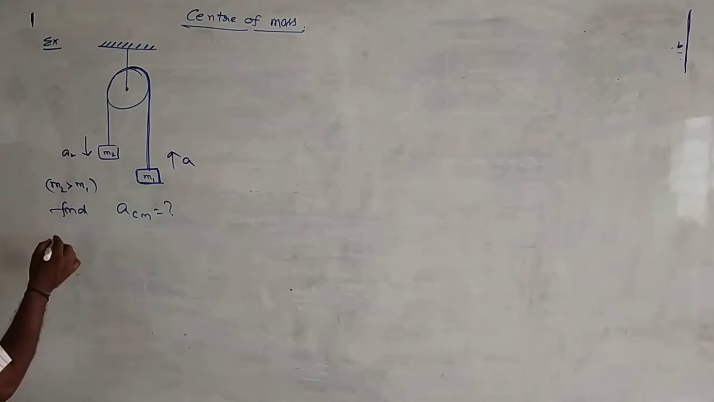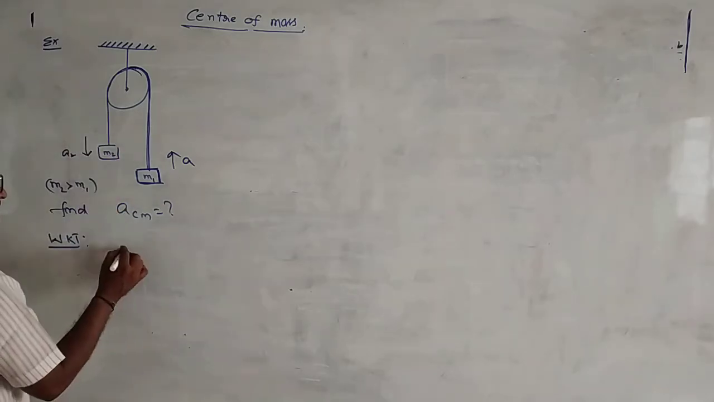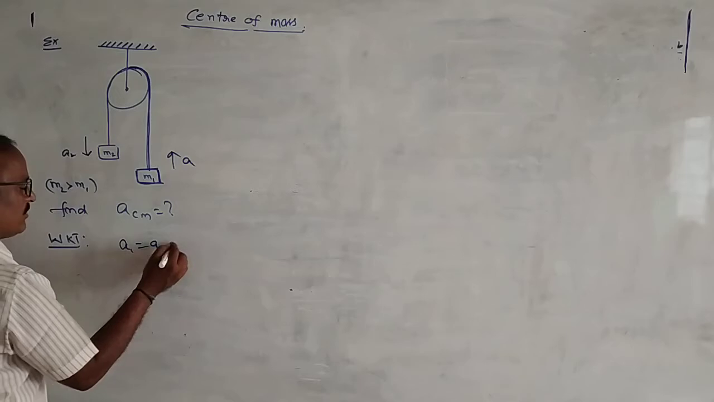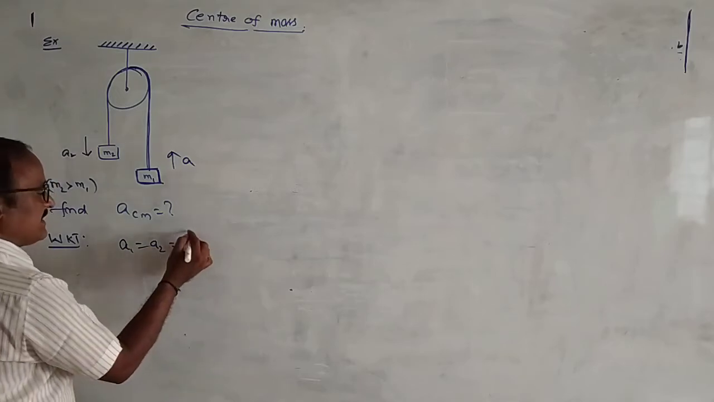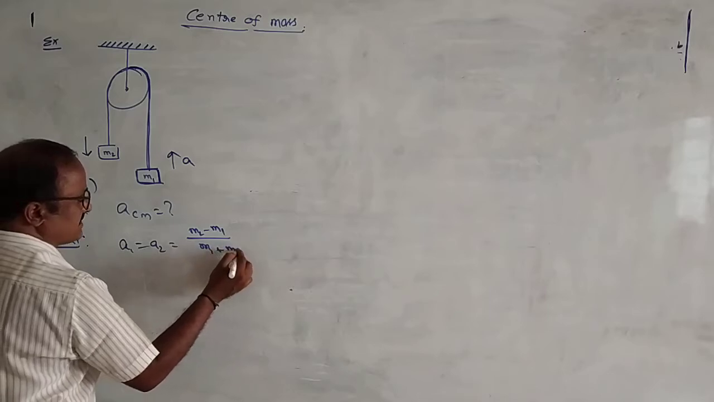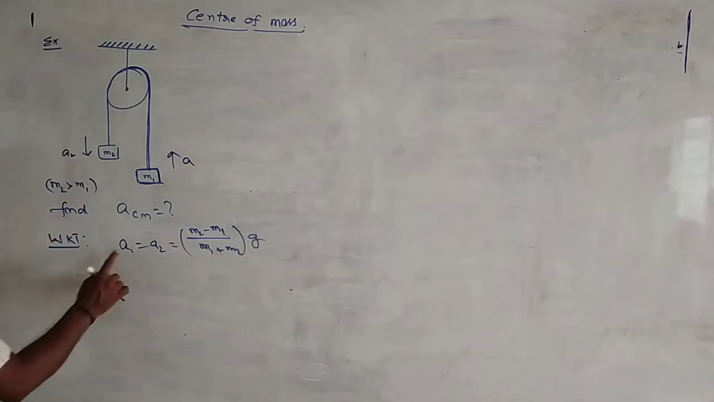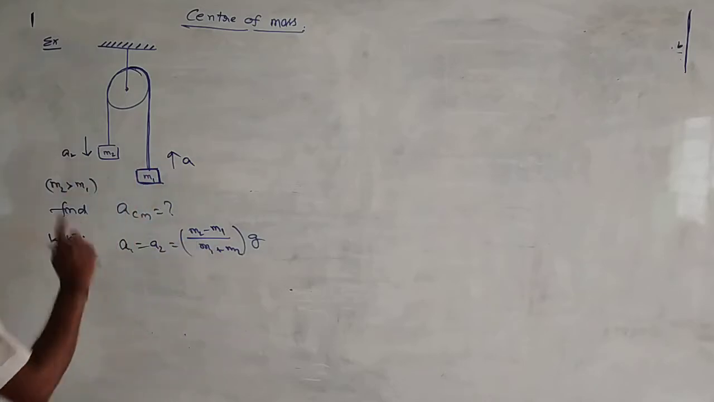First, what is the formula of acceleration of the blocks? We know that the acceleration of the blocks is given by A1 equal to A2 equal to A, that is equal to M2 minus M1 by M1 plus M2 into G. This is the well-known fact. A1 equal to A2 equal to M2 minus M1 by M1 plus M2 into G.